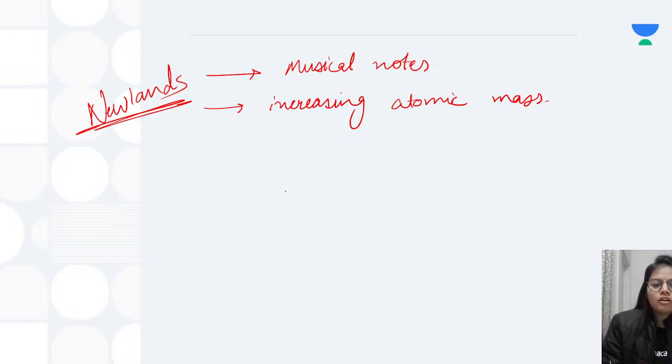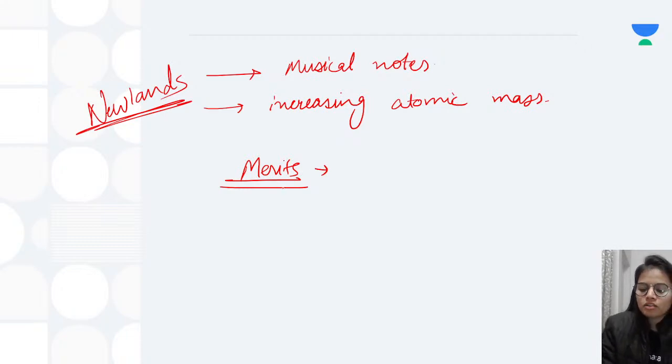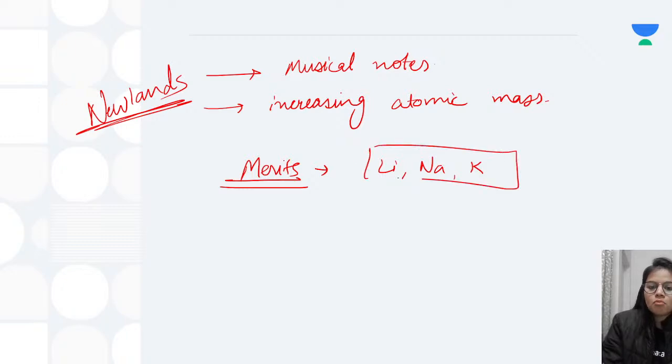Now, the merits or the good things about his law: it was working well for lighter elements. For example, lithium, sodium, potassium were brought together. Next, it related the properties of elements to their atomic masses, and a periodicity was seen for the very first time when Newland gave his law.